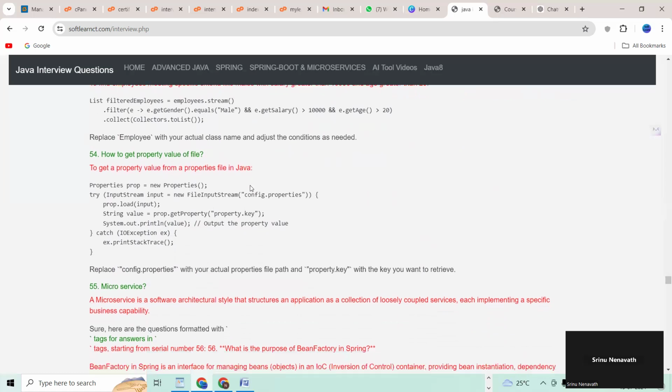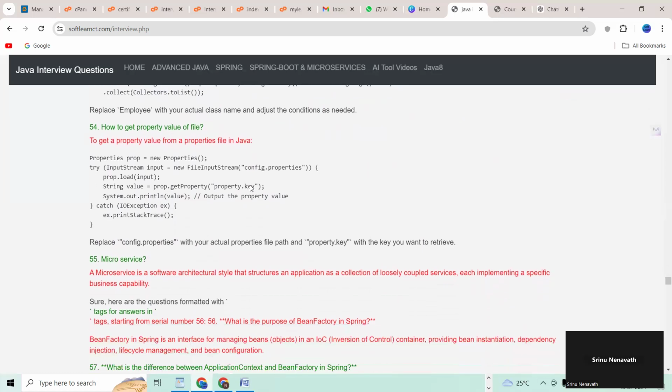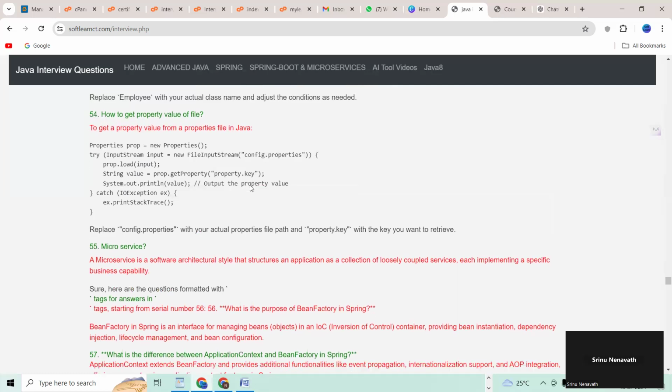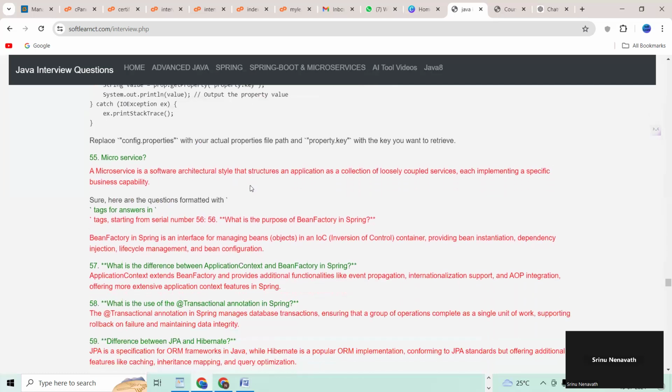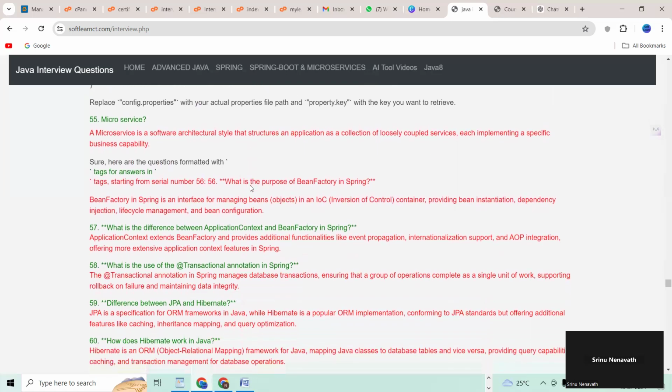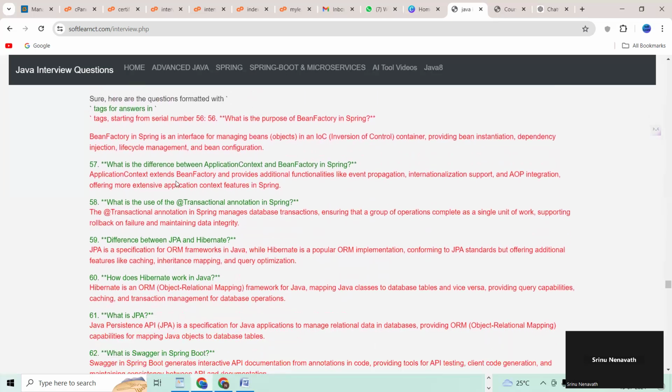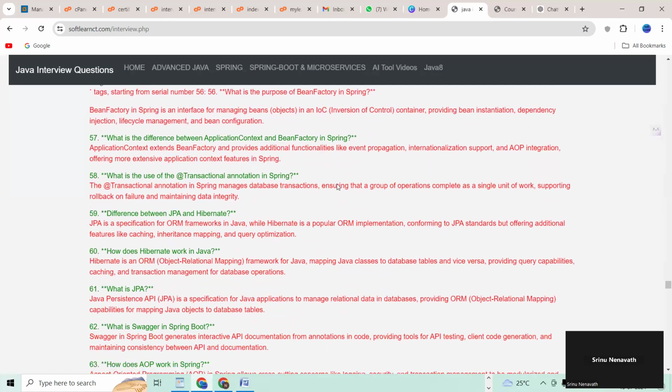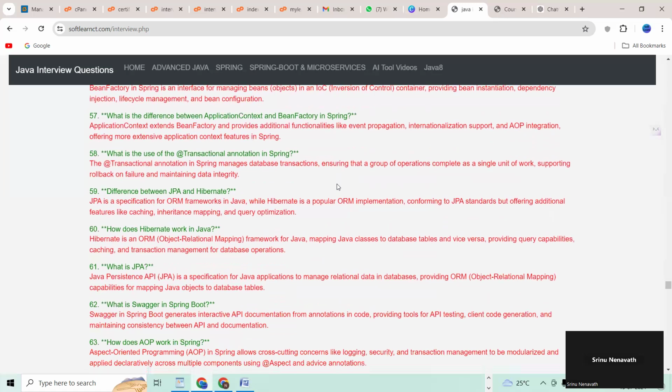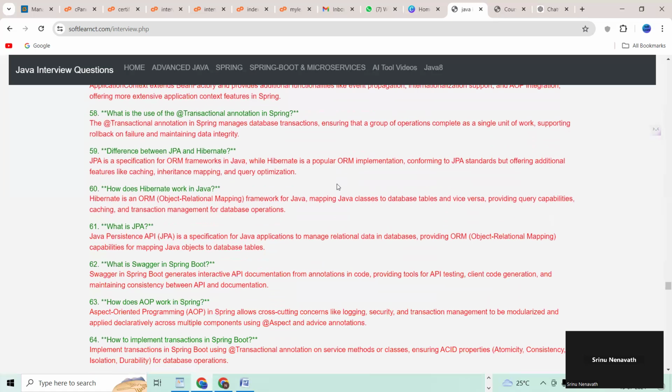54 question, how to get property values of file. 55 questions, microservice, what is microservice? 57 question, what is the difference between application context and bean factory in Spring? 58 question, what is the use of transaction annotation? 59 question, difference between JPA and Hibernate.